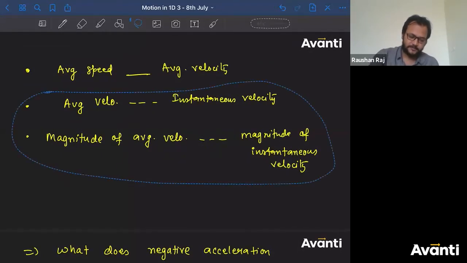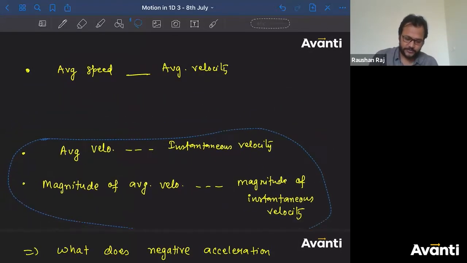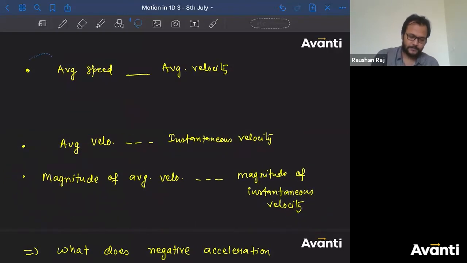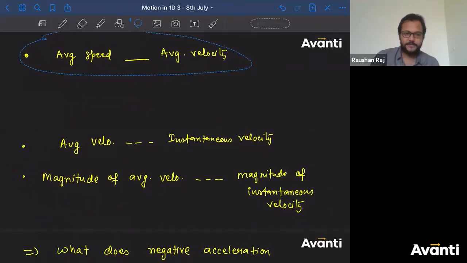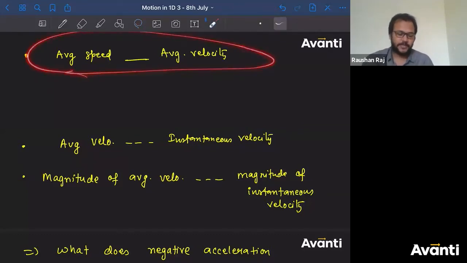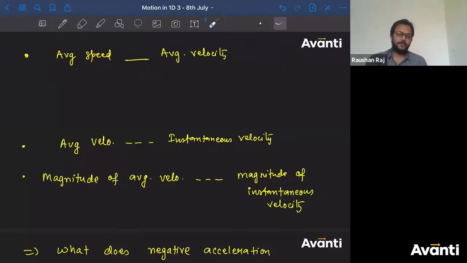First one. Tell me which relation we should use here. Average speed and average velocity. Which relation should be used here? Greater than, less than, equal to, or cannot be compared? What will be the answer of the first one? Relation between average speed and average velocity.